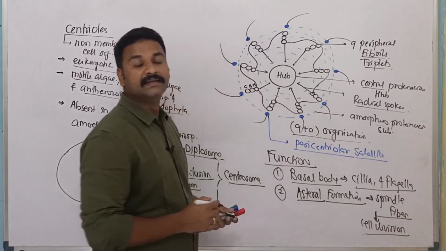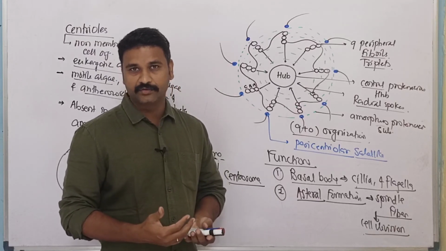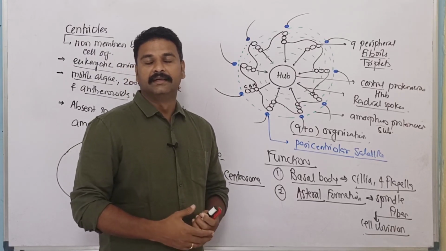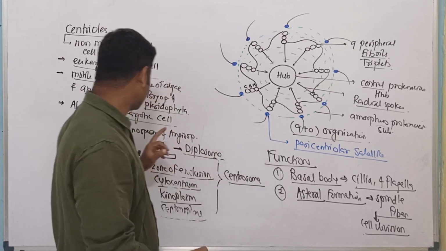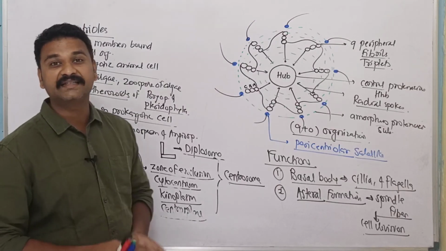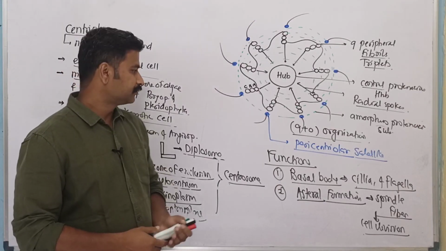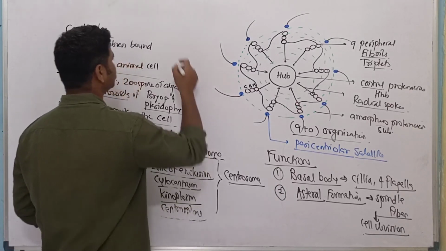And that's why the cell division of animal cell is called as amphiastral, because we are having two centrioles. The two centrioles are formed due to the division of this single centriole which is present in the cell. This division will take place in the S phase of cell division. So the division of centriole will take place in S phase of cell division.